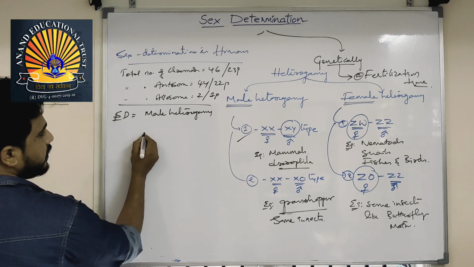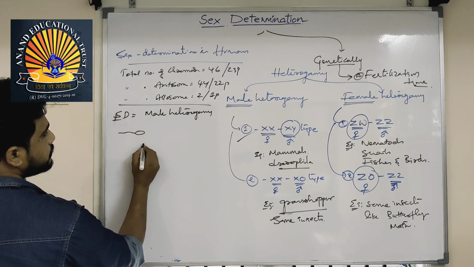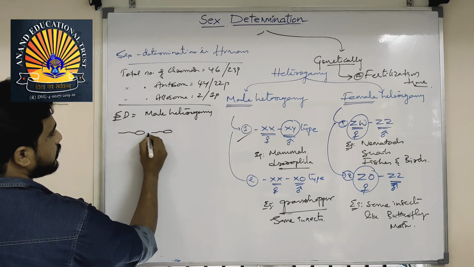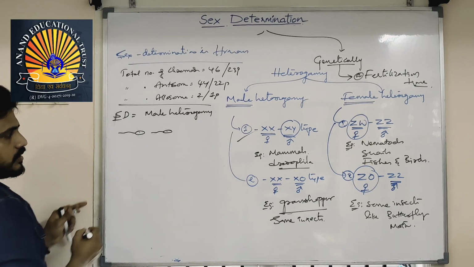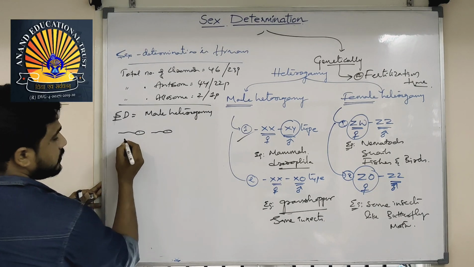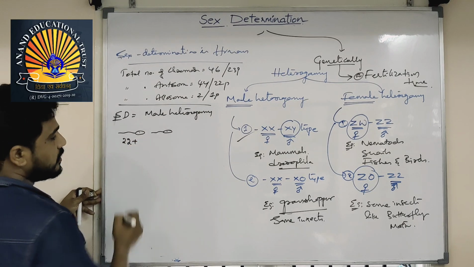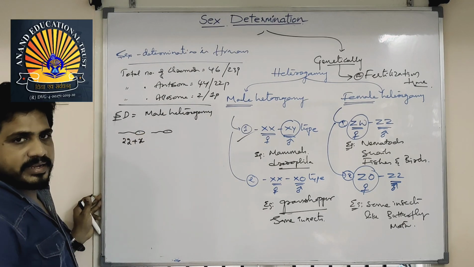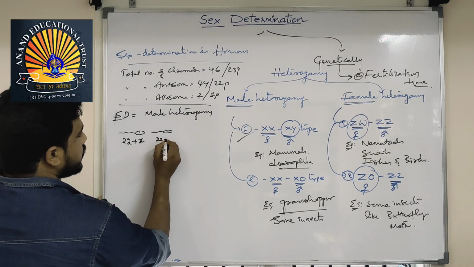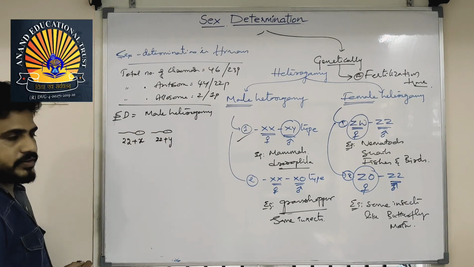In that, male gametes, that is sperm, just take 2 sperms. A sperm carries 23 chromosomes. In that, 22 chromosomes are autosomes, and it may carry X. And another type is 22 plus Y. These are the 2 different types.